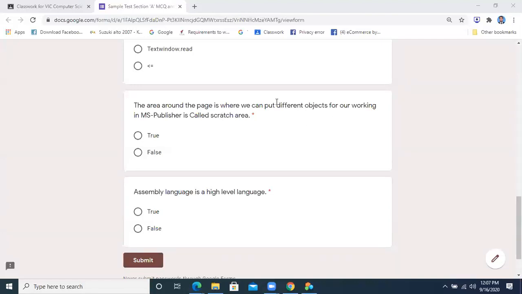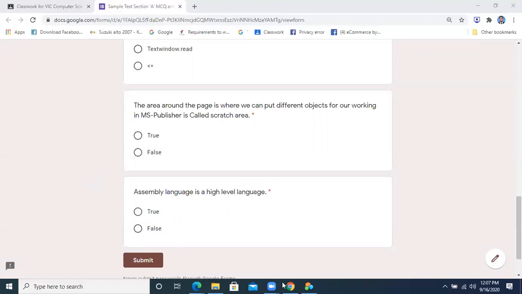This is how you are going to have the MCQs paper and the true false paper in your first term exam. Keep in mind there will be 35 total. 25 MCQs and 10 true false will be there, and you will be provided 35 minutes for this task because it is a 35-minute question paper. Have you got any question? Please ask me by raising the hand. Anything which is not clear, please ask me.